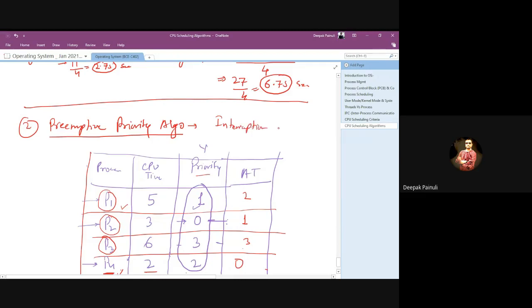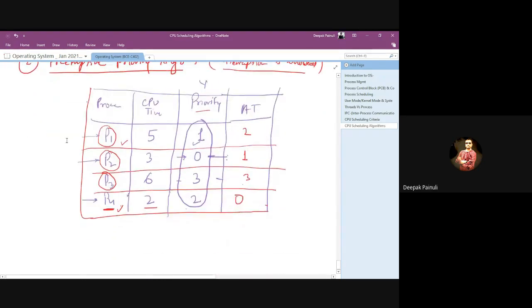Interruption is allowed now, right? Now we are in the case where the priority algorithm is implemented in a preemptive manner. Let's solve it.